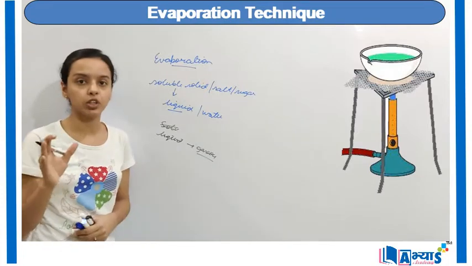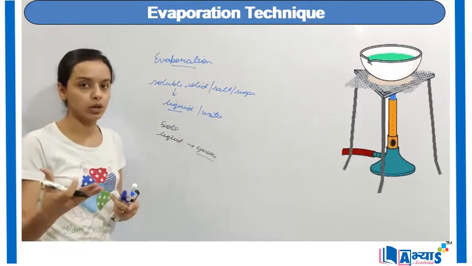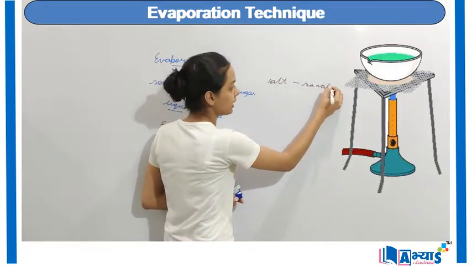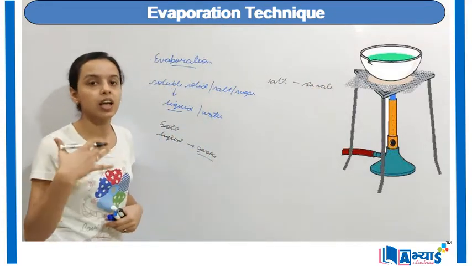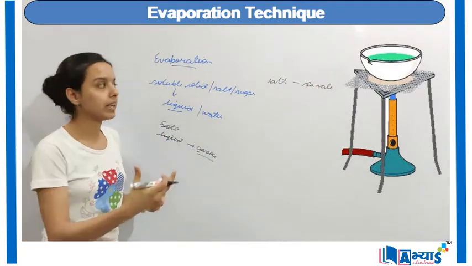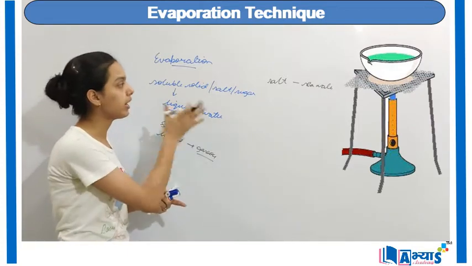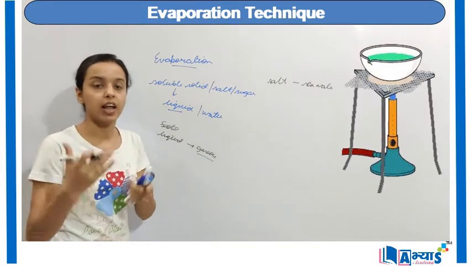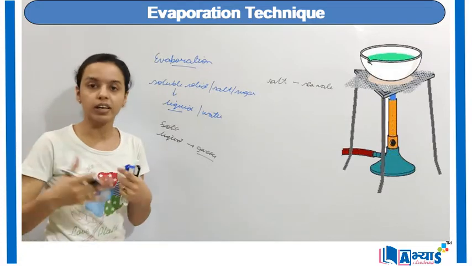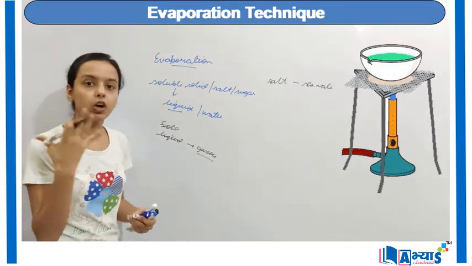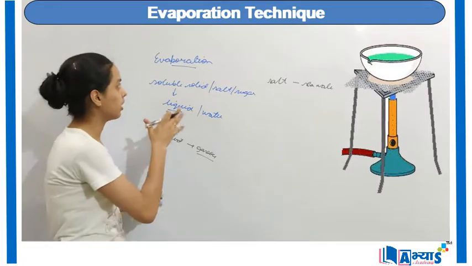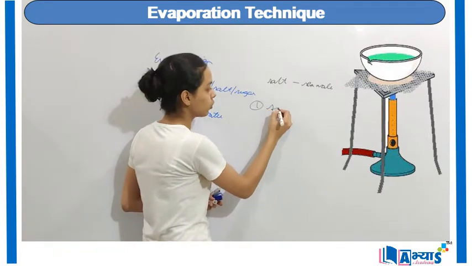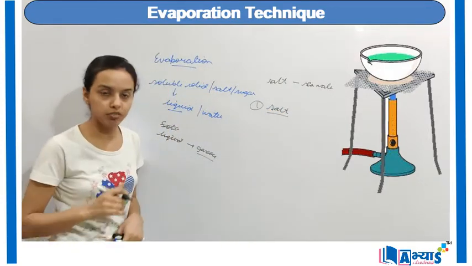And this method of evaporation is basically done to get salt, which we usually get from seawater. As seawater contains various types of minerals, salt and other impurities, we can get the salt from seawater with the help of evaporation. When we have got the salt from the seawater, we will do the purification, and after purification we can use the salt in our day-to-day lives. So let us see the various applications of evaporation. The first application was to get salt from seawater with the help of this method.